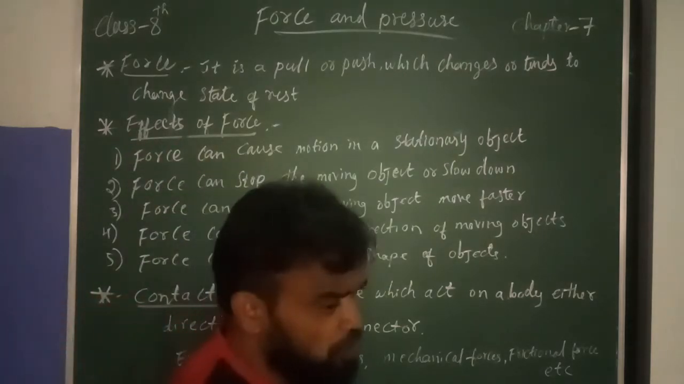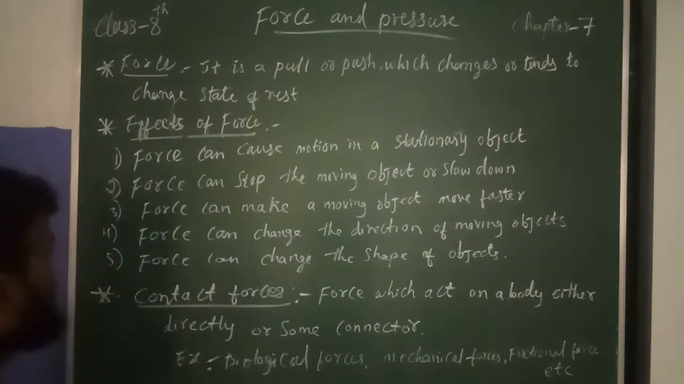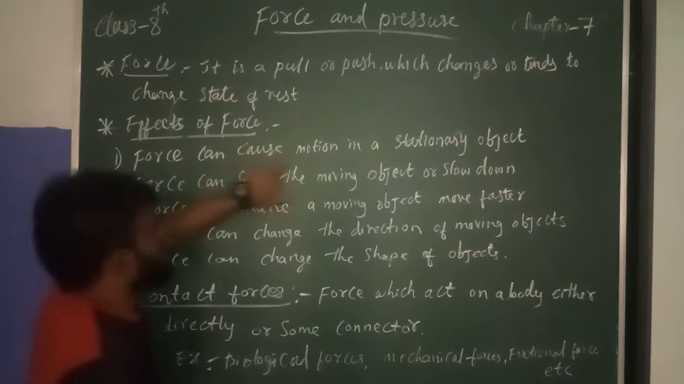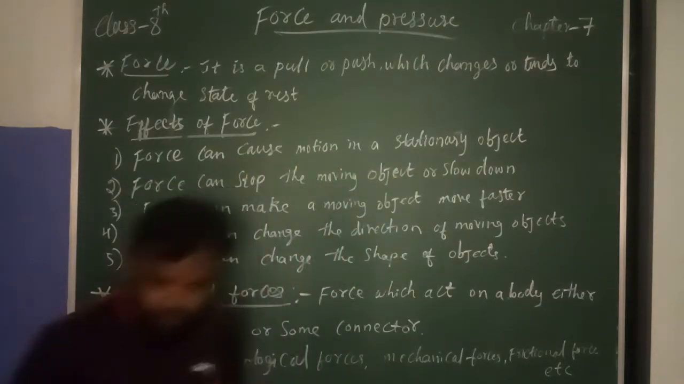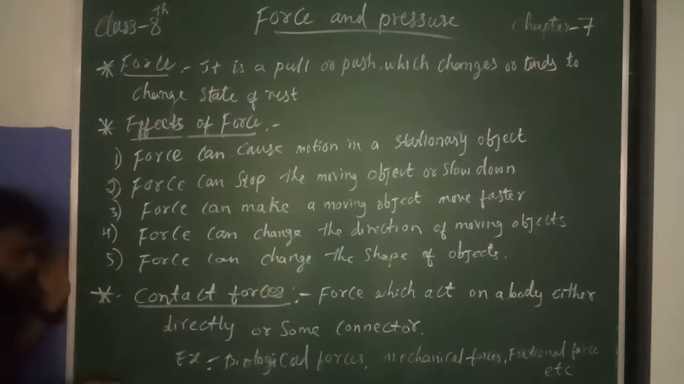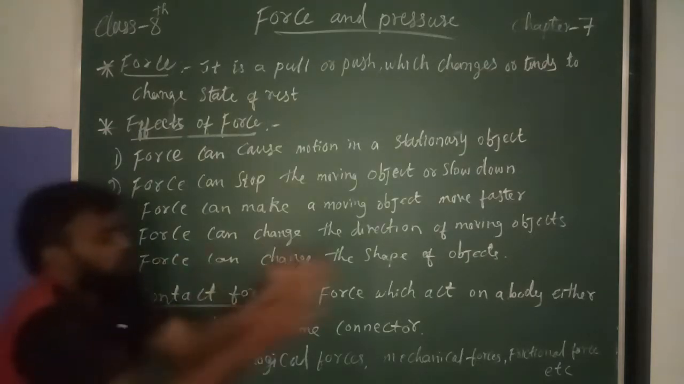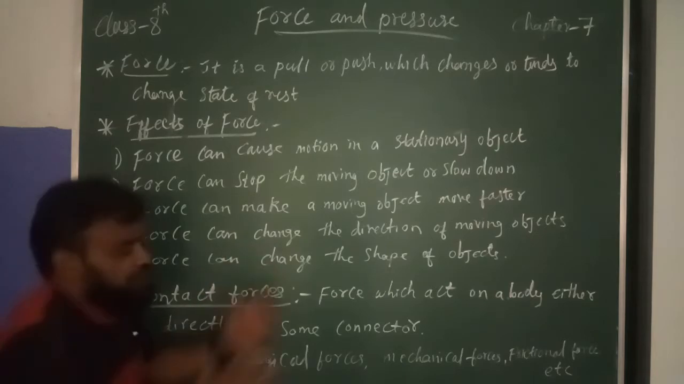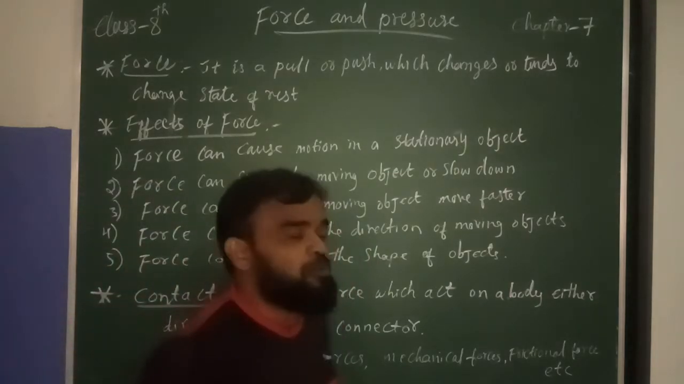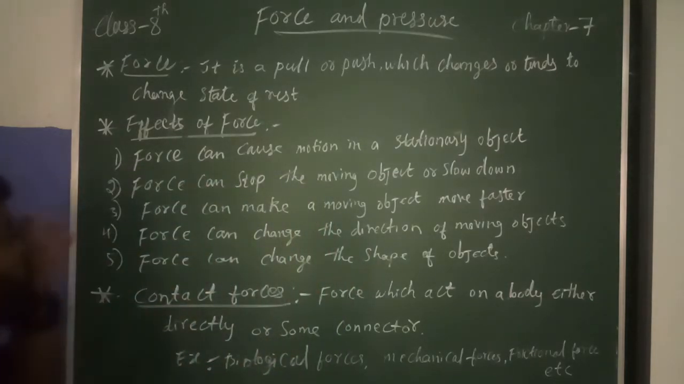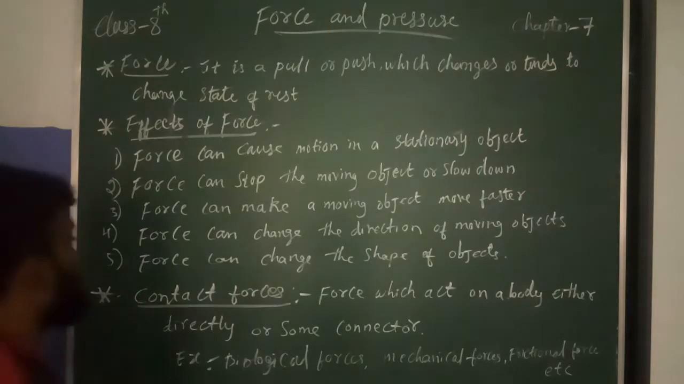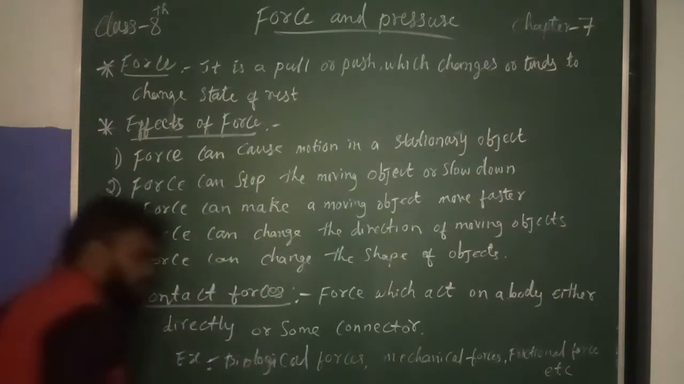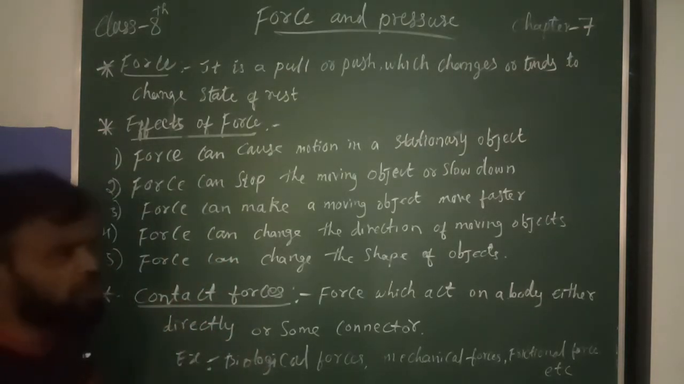What are the effects of force? Force can cause motion in a stationary object. For example, this is the board. If I apply force to any object, it may fall down. The board may fall down, right or wrong? It may even be broken. That is the cause of motion in a stationary object. If I apply force to any object, it may fall down or be broken.